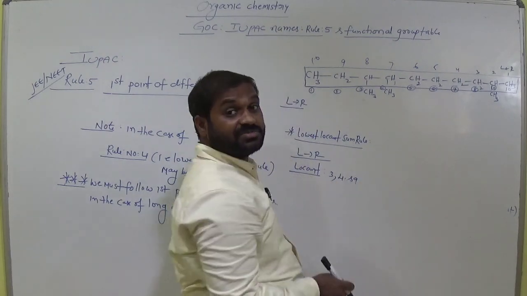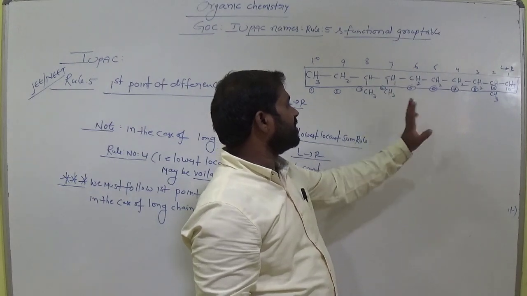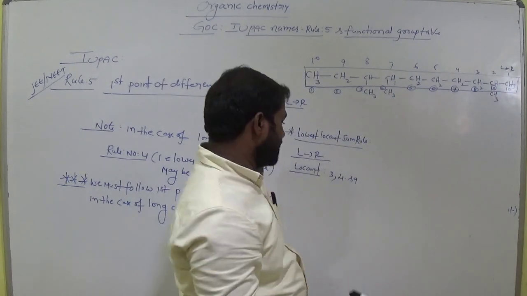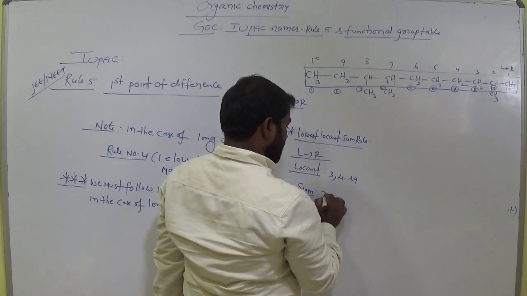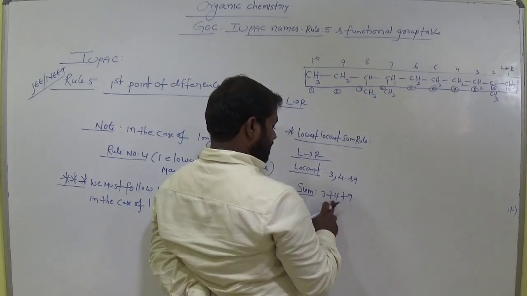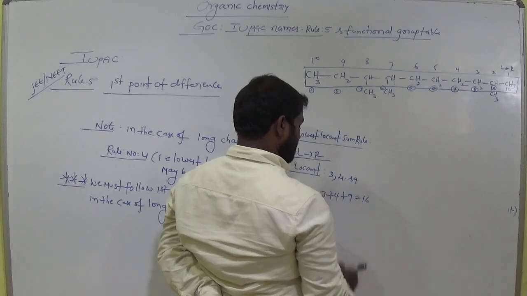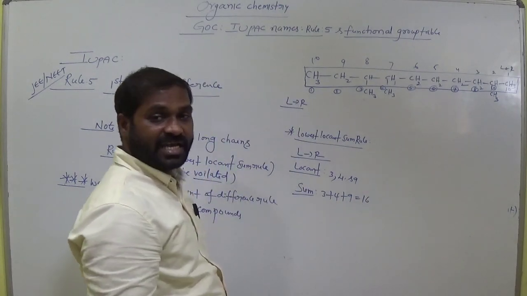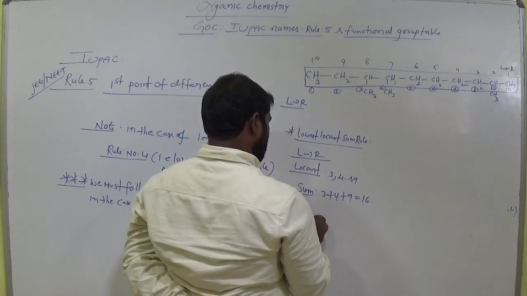Substituents in the left to right direction are at third carbon, fourth carbon, and ninth carbon. Clear? So now locant sum 3 plus 4 plus 9. How much is it? 4 plus 3, 7. 7 plus 9, 16. Clear? 16. So from left to right, this is right to left.